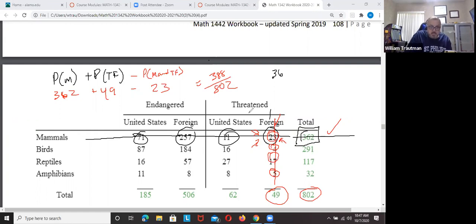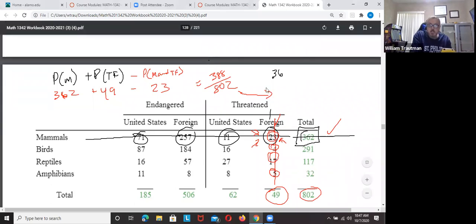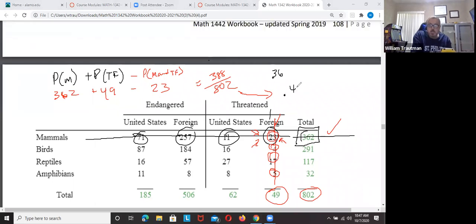And when I put that in my calculator, divide it by 802 and round it to 3 decimal places, I get 0.484. 0.4837, which is 0.484.